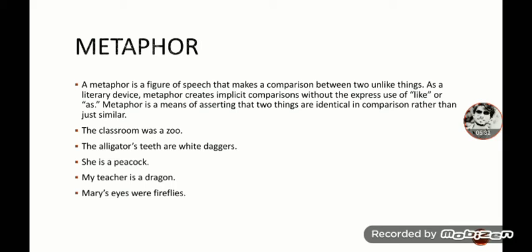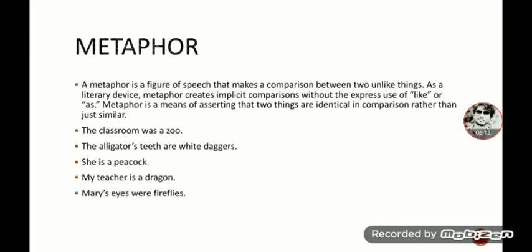Now coming towards metaphor. A metaphor is a figure of speech that makes a comparison between two unlike things. As a literary device, metaphor creates implicit comparisons without the express use of like or as. Metaphor is a means of asserting that two things are identical in comparison rather than just similar. It means the same as simile does, but the main difference, as I also repeated in the previous slide, is that in simile we use like or as, but in metaphor we directly compare the two things.